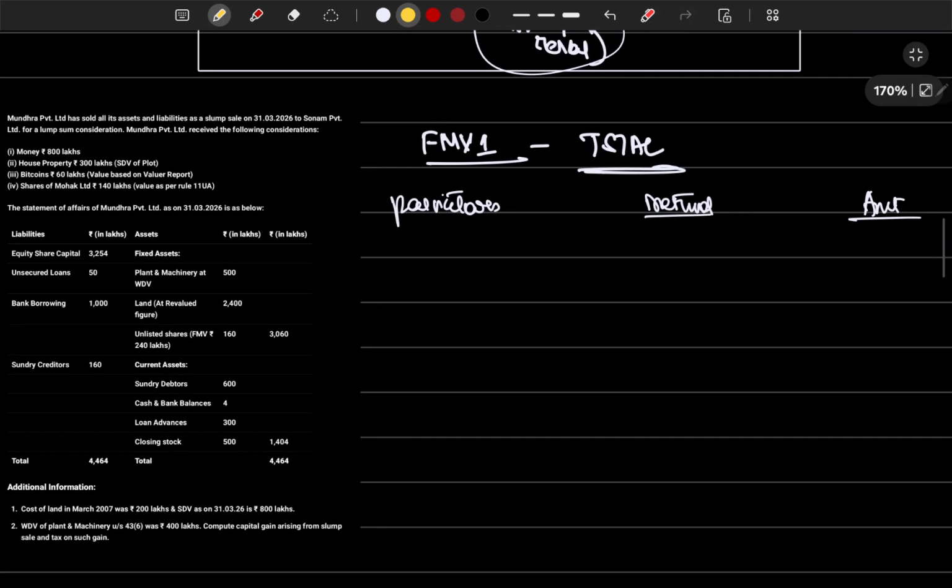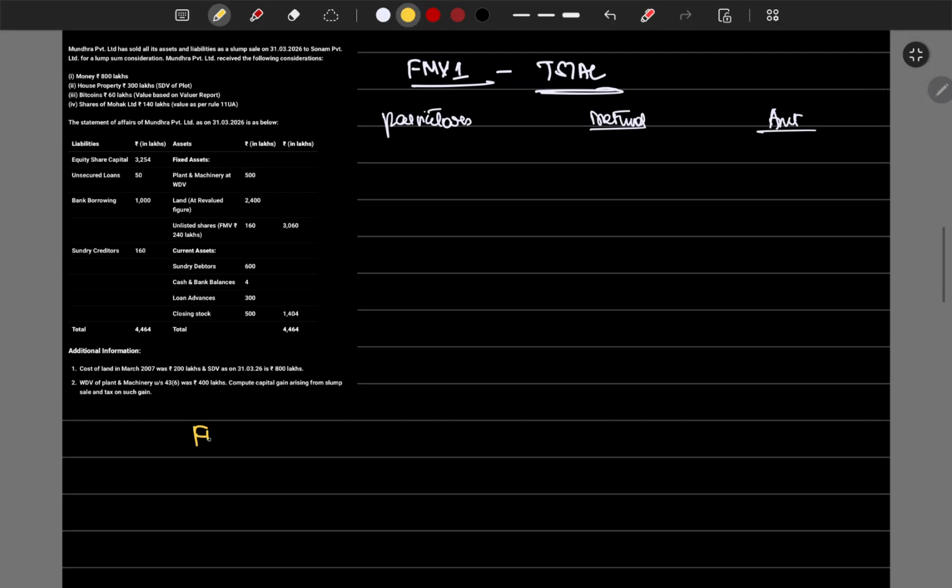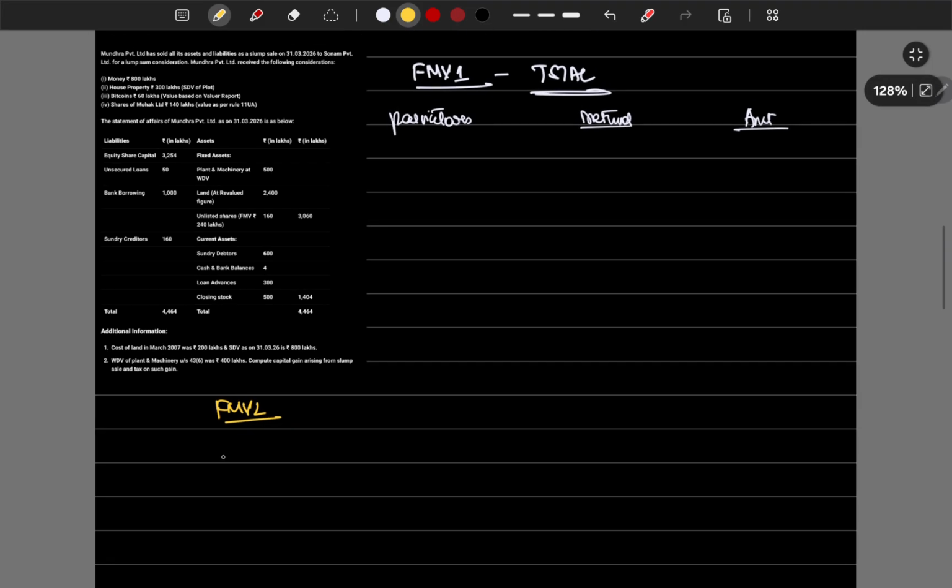Mundra Private Limited has sold all its assets as a slump sale on 31st March 2026 to Sonam Private Limited for a lump sum consideration. Mundra Private Limited has received the following consideration, which is the money they have received. They have told the receipts, so we'll also calculate for receipts. Particulars, method, amount.